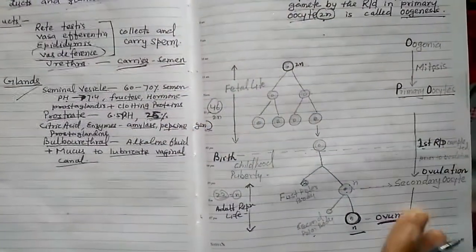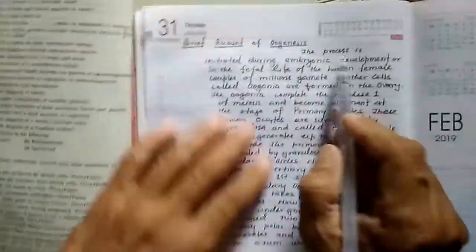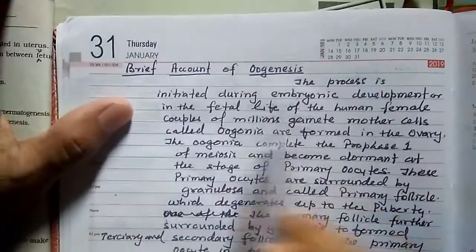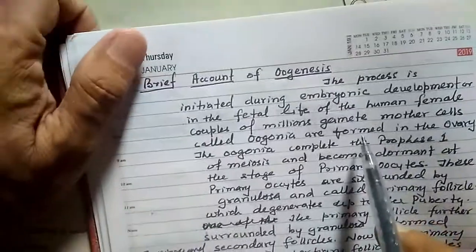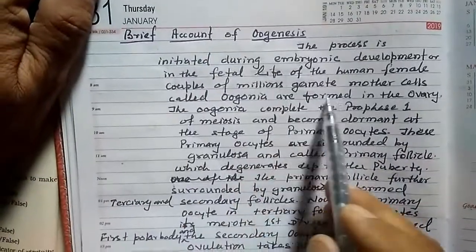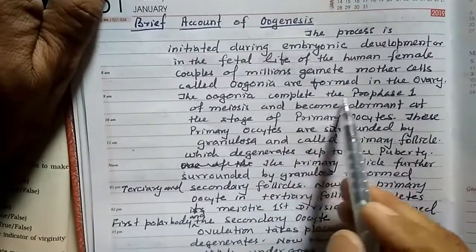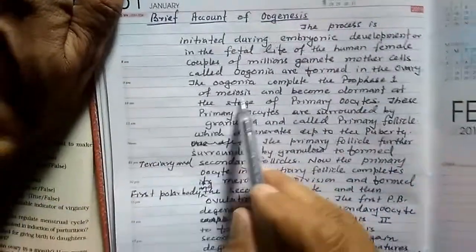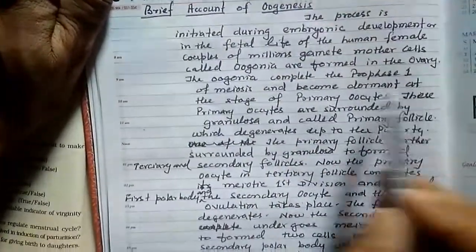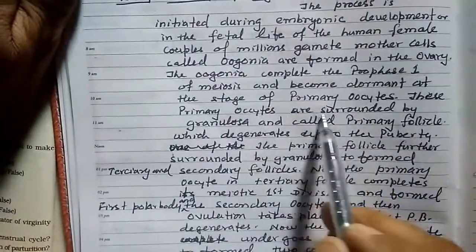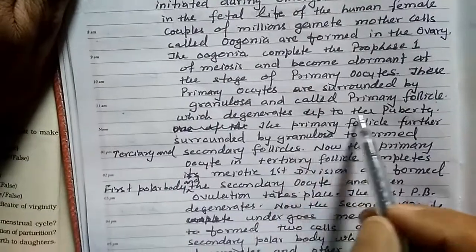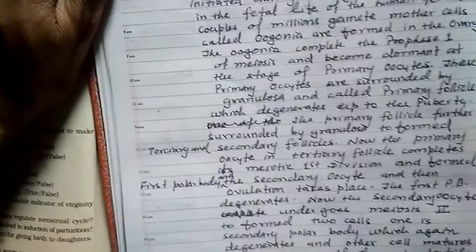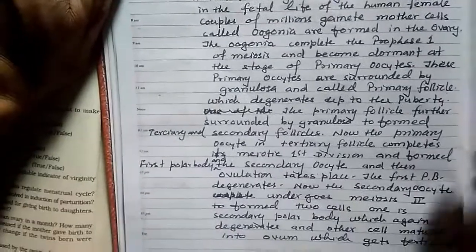In further description, you can also write a brief account of oogenesis like this: the process is initiated during embryonic development, in the fetal life of the human female. Couples of millions of gamete mother cells called oogonia are formed in the ovary. The oogonia complete the prophase of the first meiosis and become dormant at the stage of primary oocytes. These primary oocytes are surrounded by granulosa and called primary follicles, which degenerate up to puberty, and very few, 60 to 80 thousand, primary follicles are left at that age.